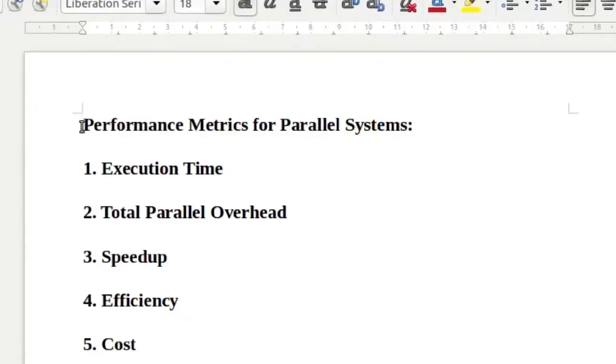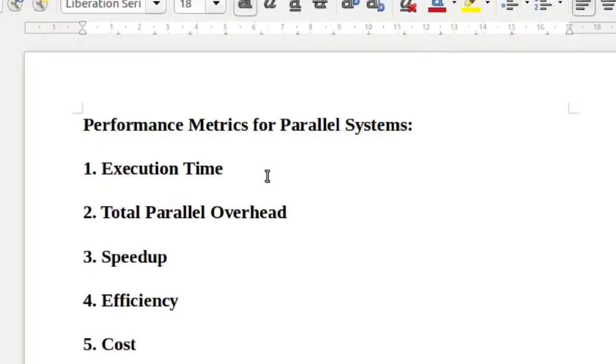In this video, we will discuss different performance metrics for parallel system. In physics, we have different metrics to measure mass, speed, velocity, distance. In the same way, to measure performance of parallel system, we have different metrics. For example, execution time, total parallel overhead, speed up, efficiency, cost. Now we'll see one by one.